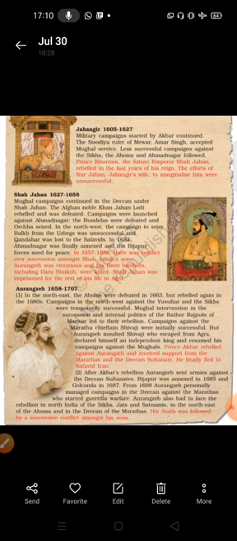In 1657-1658, there was conflict over the succession amongst Shah Jahan's sons. Aurangzeb was victorious, and his three brothers, including Dara Shikoh, were killed. Shah Jahan was imprisoned for the rest of his life in Agra. So all we know about that. Same pattern here also they follow. Okay, Shah Jahan had four sons: Aurangzeb, Dara, Suja, and Murad.